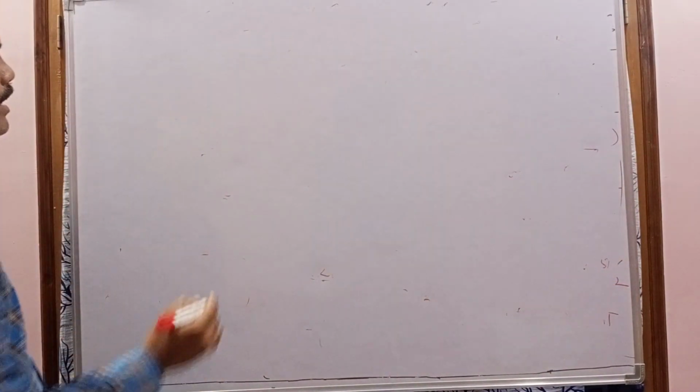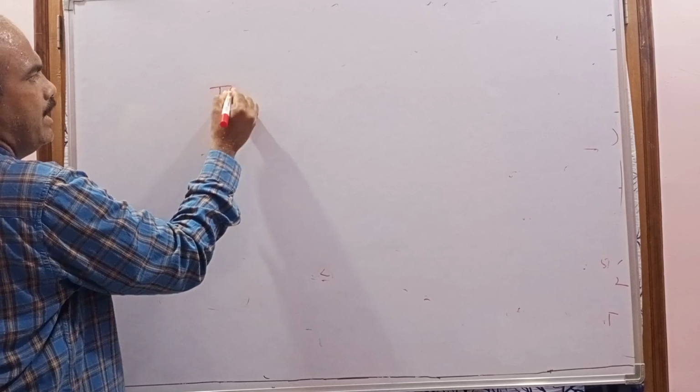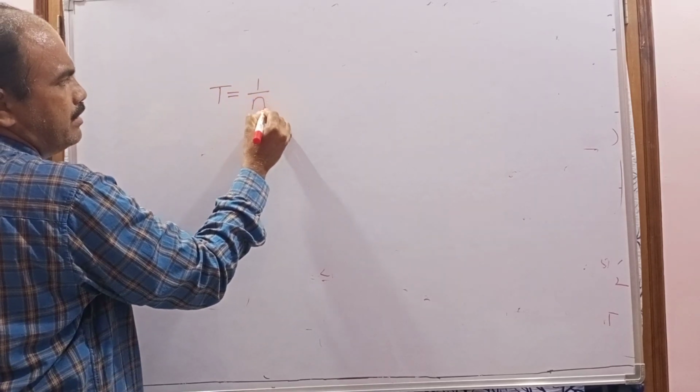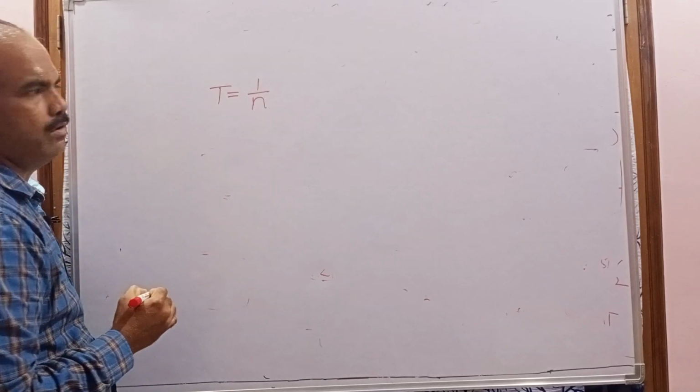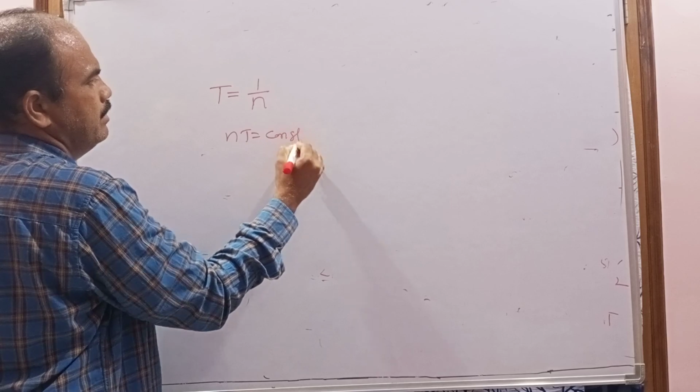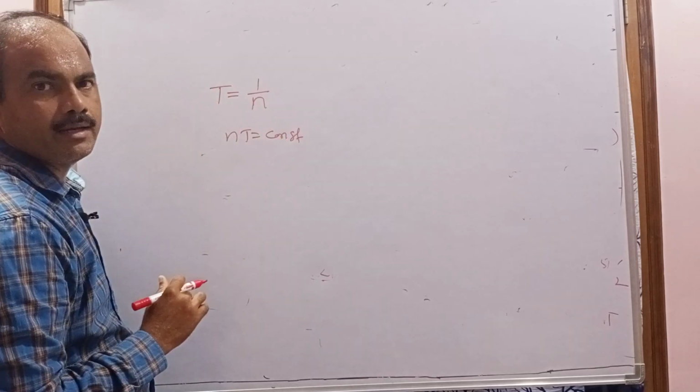First, you get the relation between the time period and frequency. What is that? Time period is equal to 1 by frequency. If you write the frequency as n, this is the formula: T equal to 1 by n, and n into T equal to constant. This is the relation between the frequency and time period.